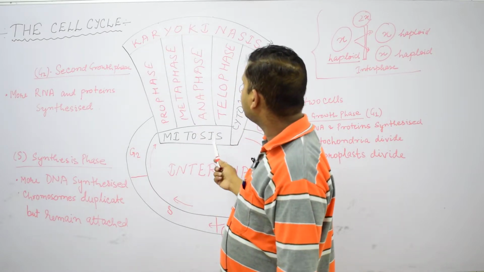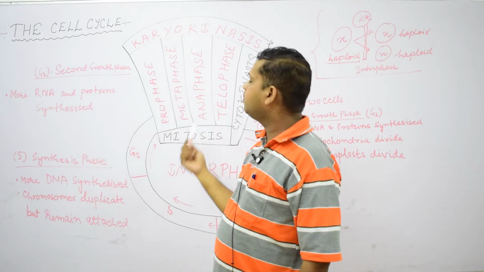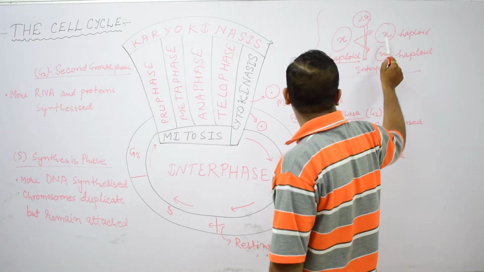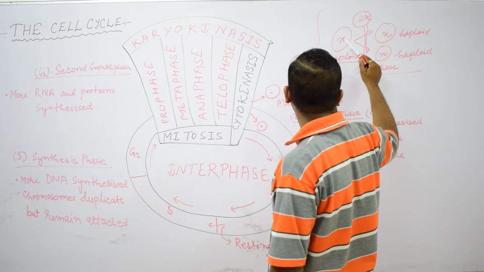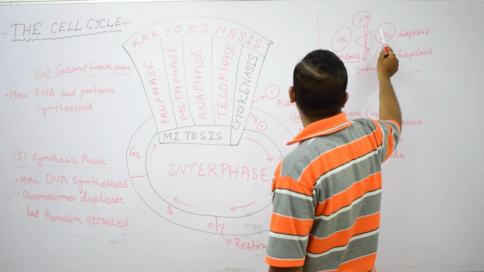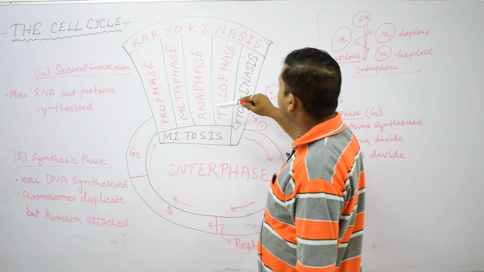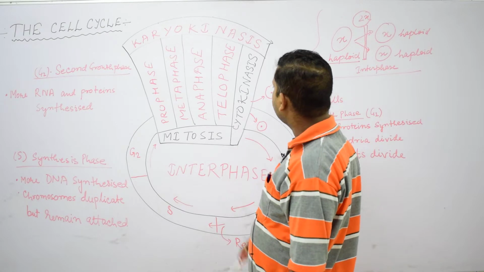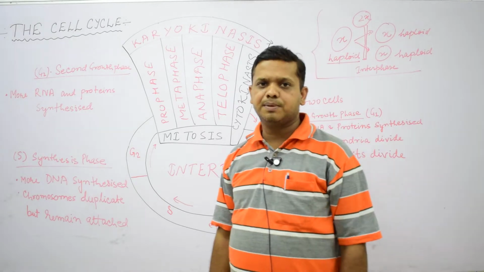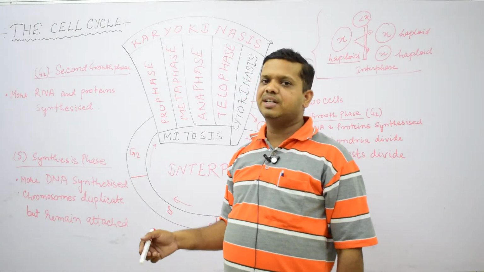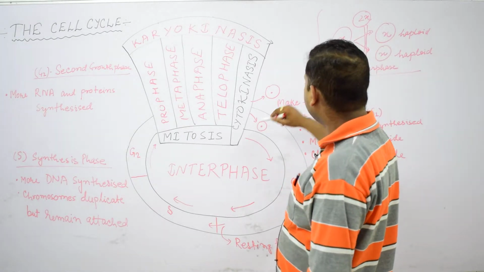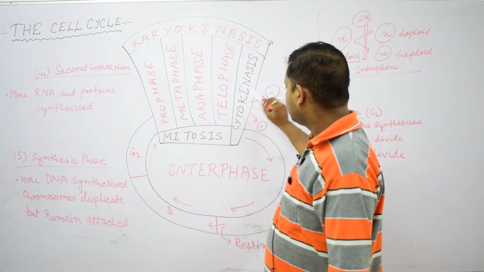In telophase, karyokinesis means the division of the nucleus takes place into two parts. One single nucleus is divided into two nuclei. Suppose there is a haploid parent cell, then two haploid daughter cells will be formed, where the nucleus is equally divided. Then there is a second process called cytokinesis. Cytokinesis is the process in which the division of cytoplasm takes place. The parent cytoplasm is equally divided into two halves, and then the two daughter cells are formed with the combination of karyokinesis as well as cytokinesis.